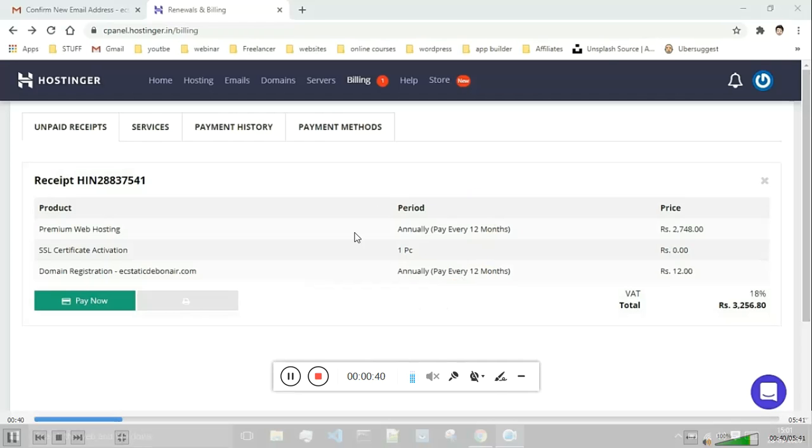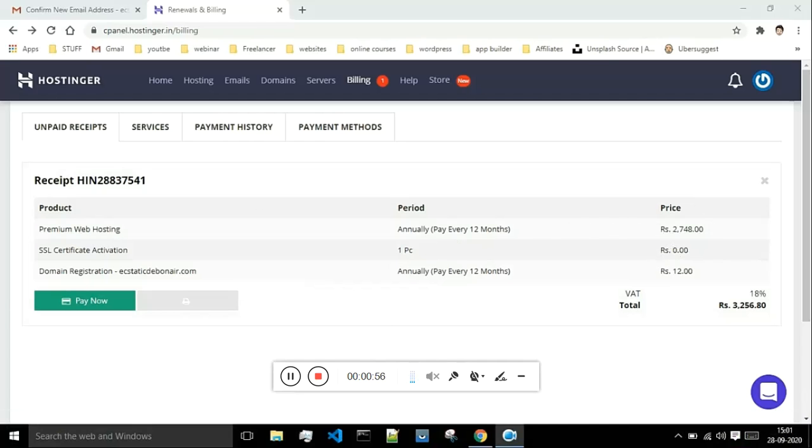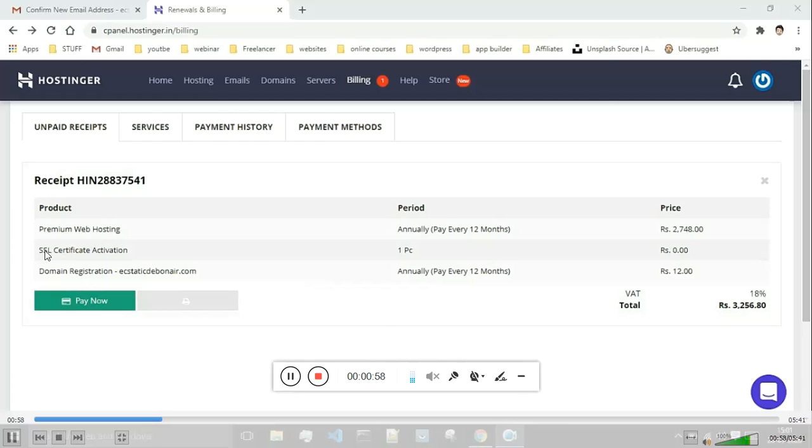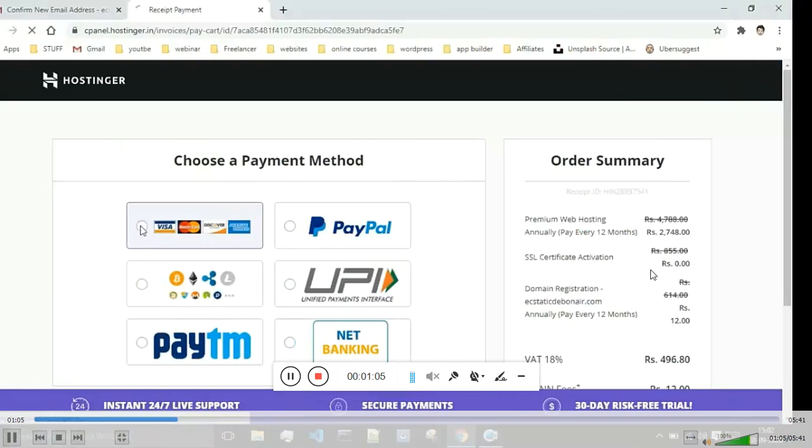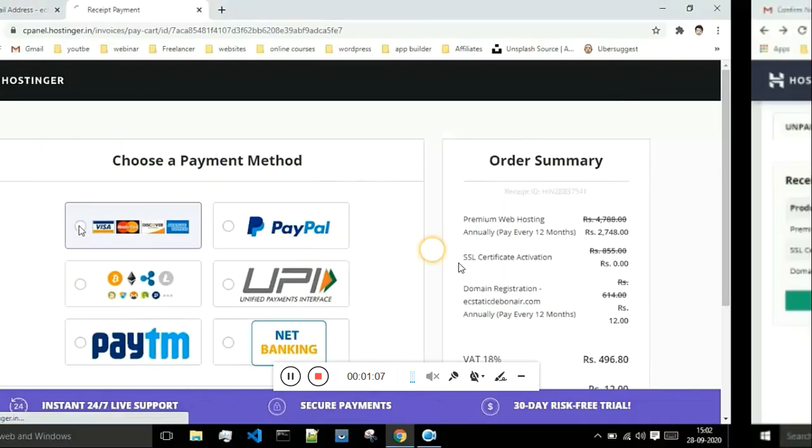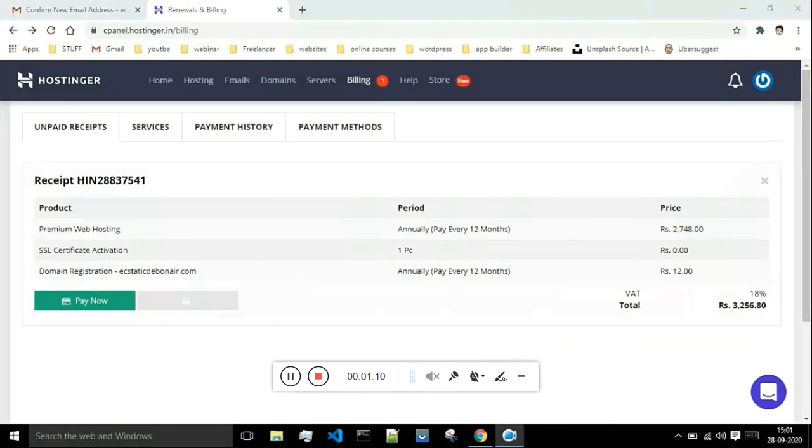So these are the items which I have inside of my cart, which is web hosting, which cost around 2,748. This is the premium web hosting in which I could register whatever number of domains I want, and then I got one SSL certificate for free, and this is my domain name which cost me around 12 rupees.